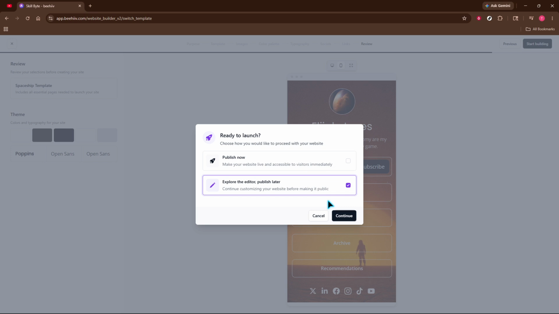Before you wrap, double-check your headline clarity, test every link, and preview on mobile. That's it. Your Beehiiv landing page is live and ready to convert.